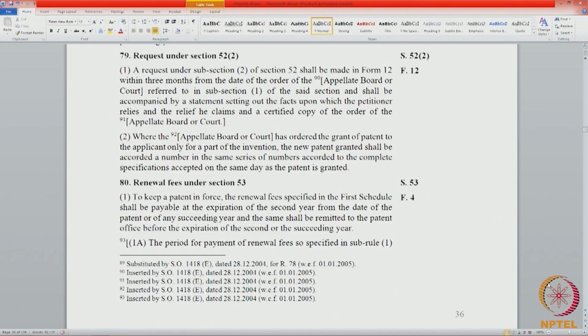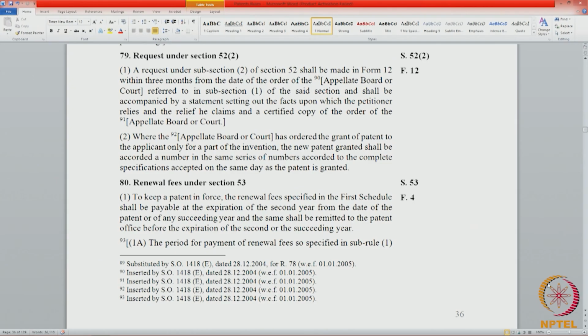So, there is one timeline and 3 conditions. The timeline is 3 months from the order of the appellate board or the court. The 3 conditions are: 1, there has to be a statement setting out the facts. The petitioner will have to say what relief he claims, saying that the patent should be granted in my name, or saying that so and so claims have to be granted in my name as a separate patent. The third condition is a certified copy of the order of the appellate board or the court has to be accompanied.